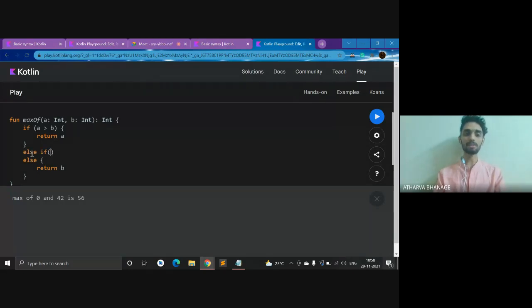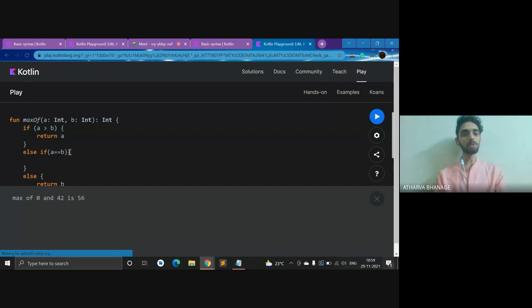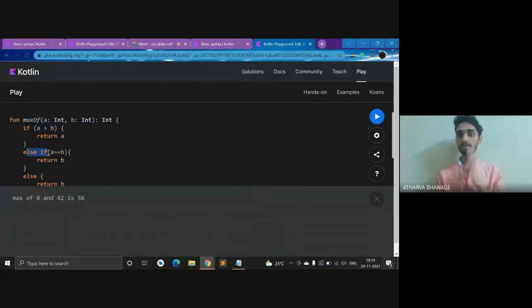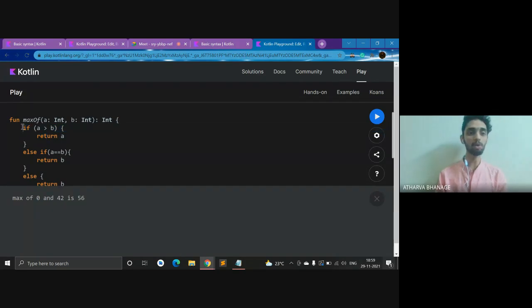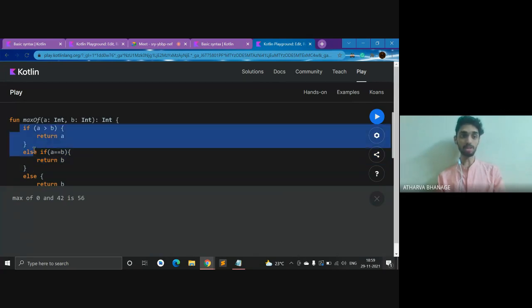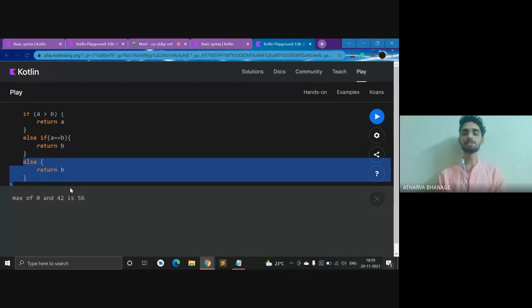So here you have else if A equal to B. Instead of max of, if A is greater than B, print A; if A equal to B, at the end both of them are the same, so I either return A or I return B. It is the same thing, but this is just for you to understand that there's something called else if also. If this is not satisfied, the compiler doesn't directly go from if to else. It looks at this else if in the middle, and if this is not satisfied, then we go to the else statement. Else is basically just the default thing: if nothing above it is working out, do the ending part. So that is what else is.